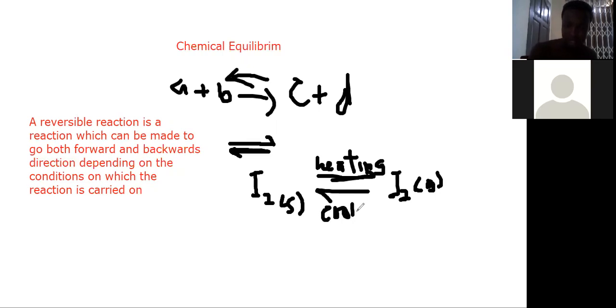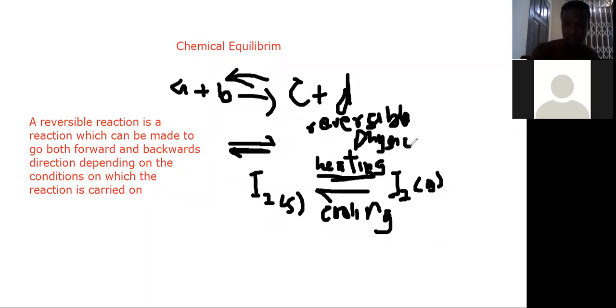But however, it is a reversible reaction. So this can be cooled to get the solid, and this can be heated to get the gas. This is a typical example of a reversible physical change. If you did mixtures, you understand this. An example of a reversible physical change.